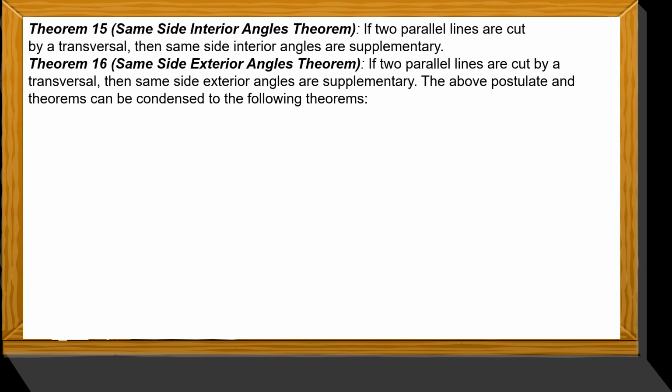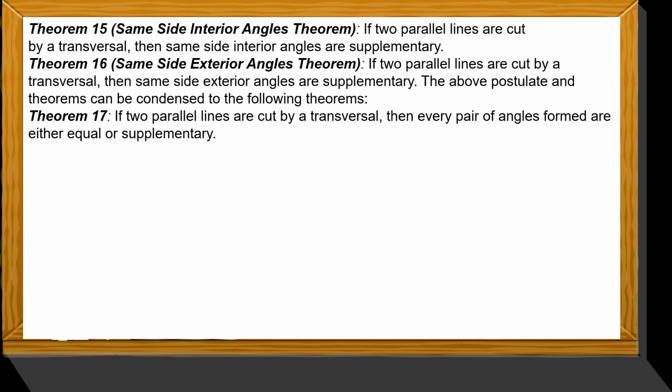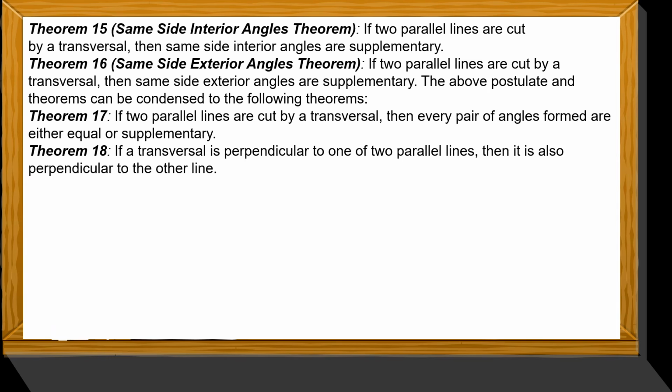The above postulate and theorems can be condensed to the following theorems. Theorem 17. If two parallel lines are cut by a transversal, then every pair of angles formed is either equal or supplementary. Theorem 18. If a transversal is perpendicular to one of two parallel lines, then it is also perpendicular to the other line.